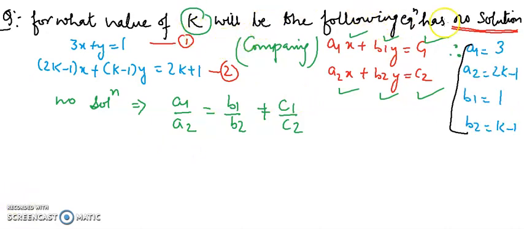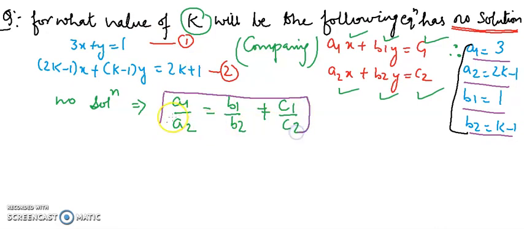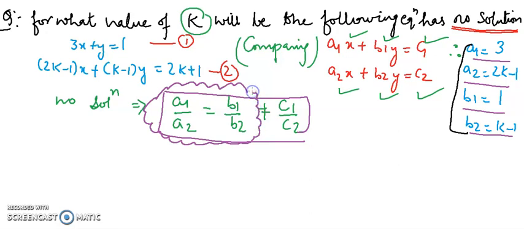So student, on comparing I get a1 equals to 3, a2 equals to 2k minus 1, b1 equals to 1 and b2 is k minus 1. I am directly putting all the values in this condition, a1 upon a2 equals to b1 upon b2. I am going to take only this condition because I need to find the value of k, and for the value of k only this condition is sufficient, right?